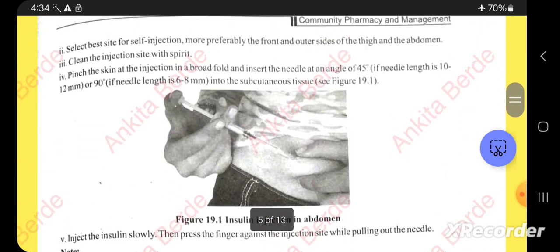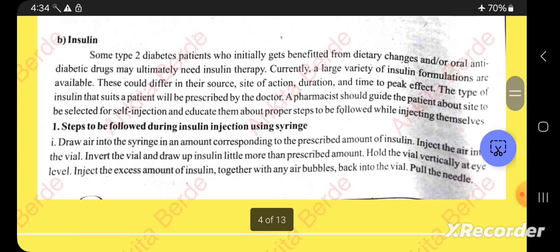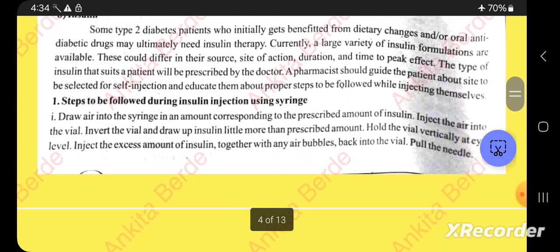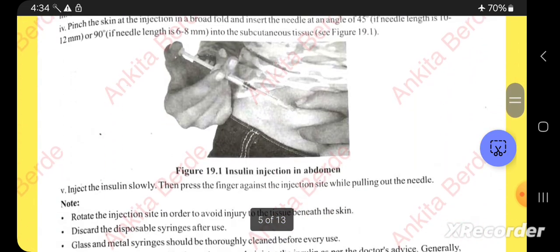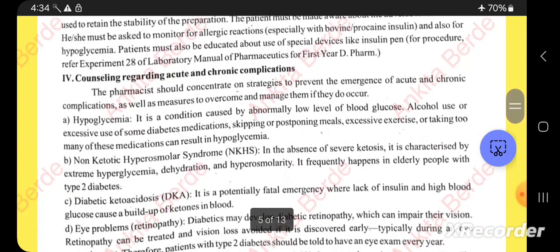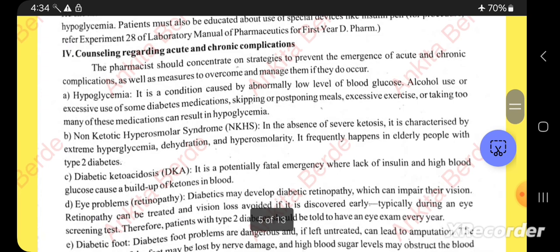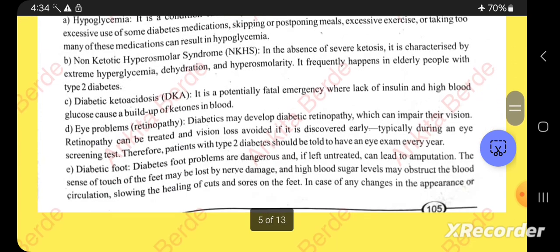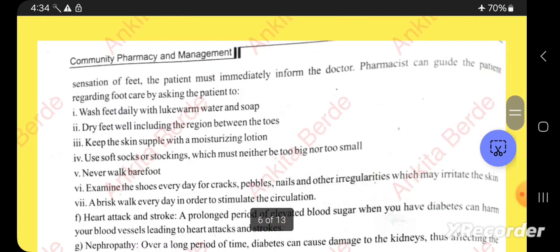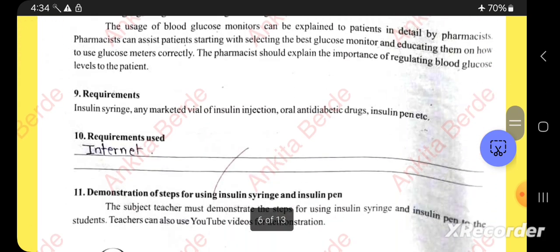Then the insulin injection. The steps to follow during the insulin injection using the syringe are here, so you can read it. Then the counseling regarding acute and chronic complications: hypoglycemia, diabetic ketoacidosis, eye problems, and diabetic foot, and what care the patient should take.